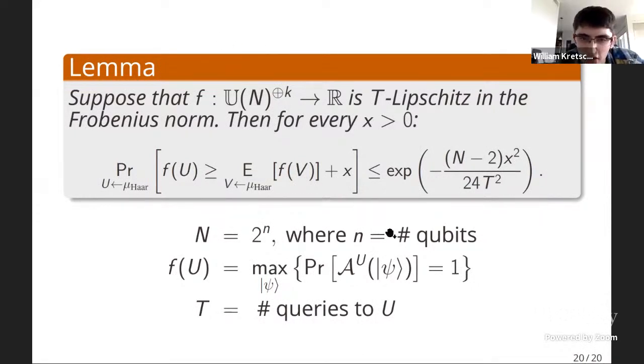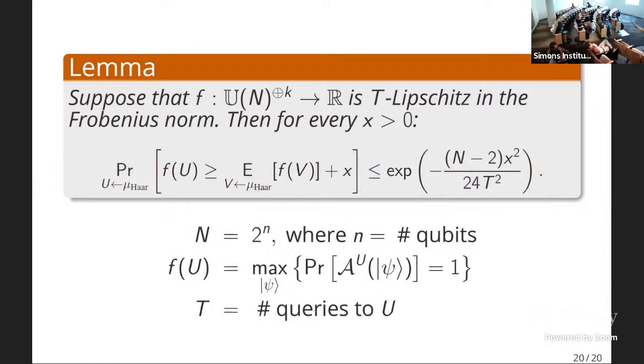Anurag asks, is there any reason why there's no dependence on K? Actually, this is the interesting part of this. There's no dependence on K whatsoever. This is in contrast to, if these were discrete random variables, there would have to be some dependence on K, the number of copies. But yeah, there's actually no dependence on K, which is kind of interesting. I should mention, I did not prove this lemma. You can find this in a textbook about concentration of measure.